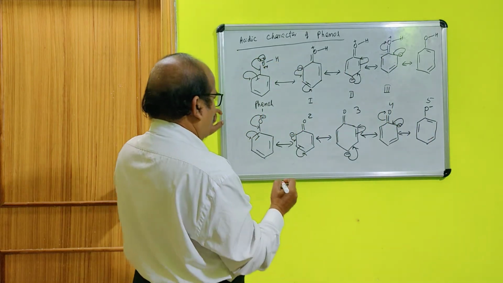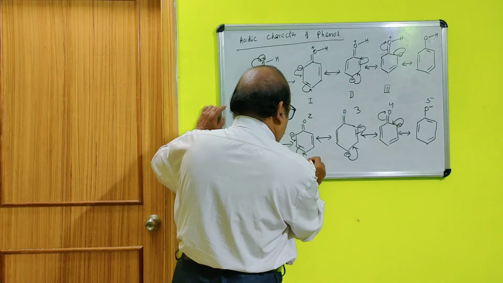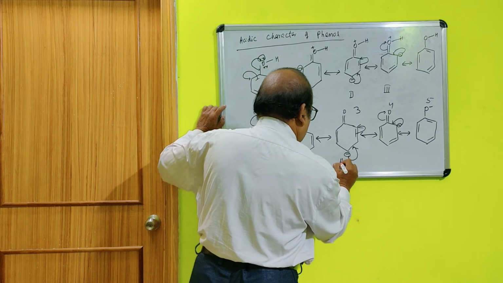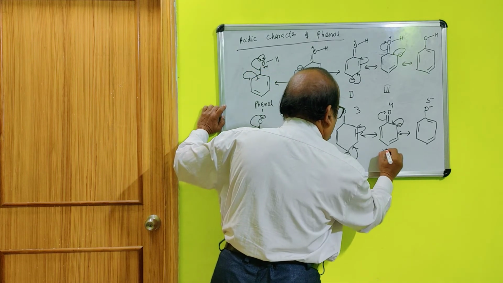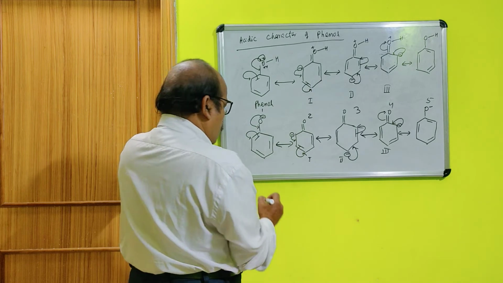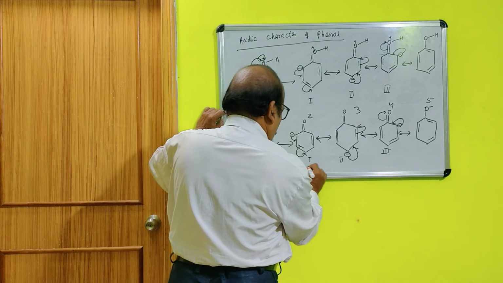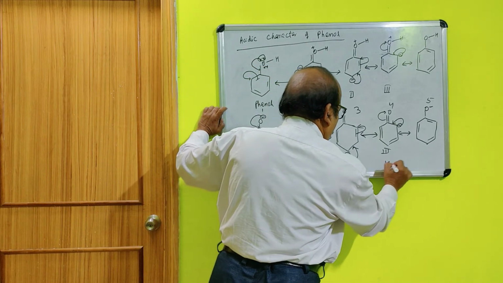Now, if you count the resonating structures, this is 1, this is 2, this is 3, or total structures are 1, 2, 3, 4, 5.